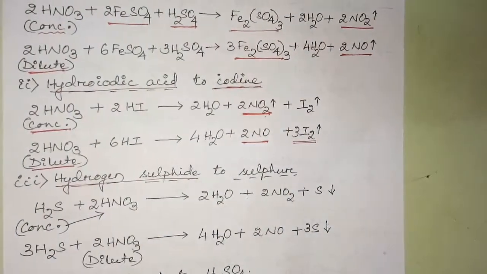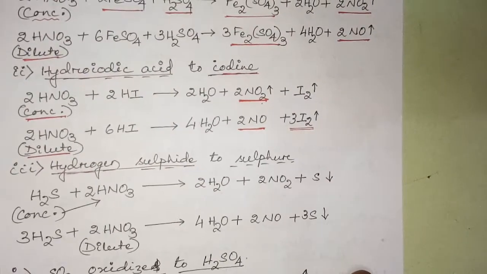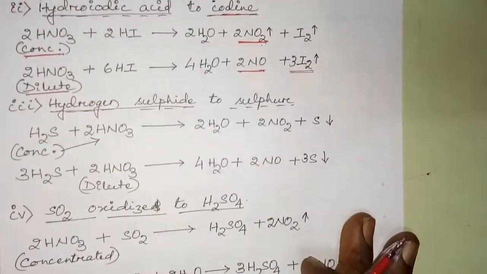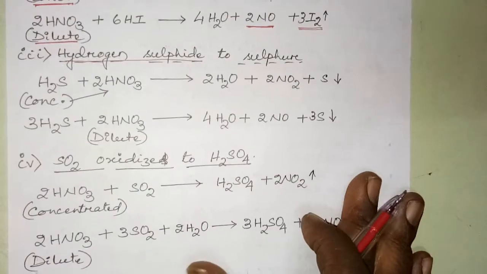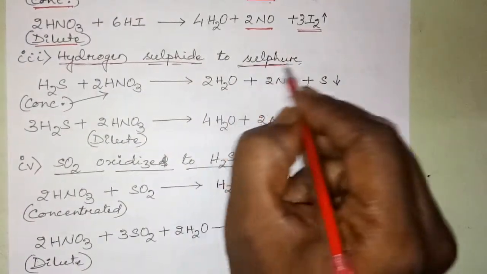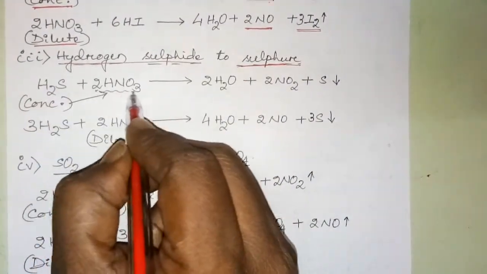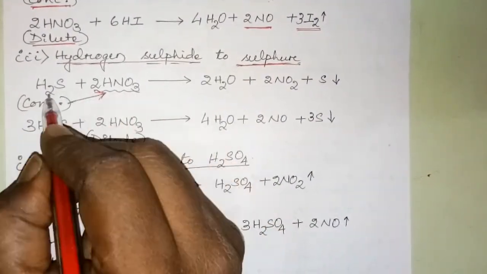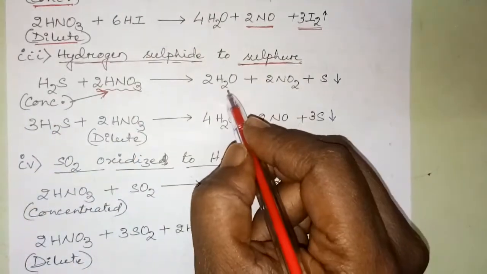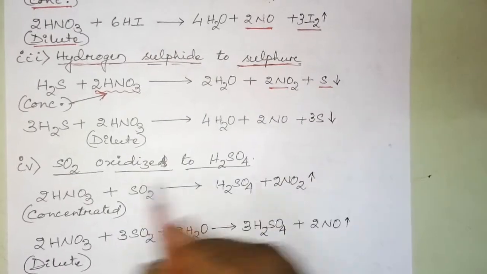Okay. Now another reducing agent we will discuss, hydrogen sulfide, which changes to sulfur. How? Concentrated nitric acid, when it reacts with H2S, produces water, nitrogen dioxide and sulfur.